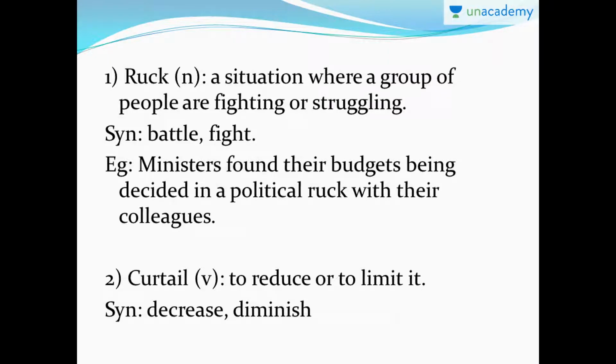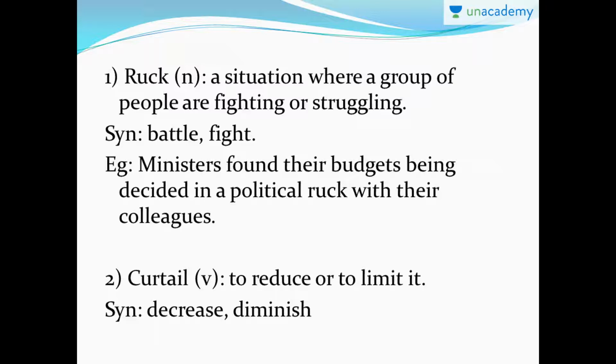The first word for today is ruck. Ruck is a noun that means a situation where a group of people are fighting or struggling. So a situation where people are fighting or struggling or quarreling. We saw the word quarrel in the previous lesson, so you can actually connect with a lot of synonyms. The synonyms are battle, fight.